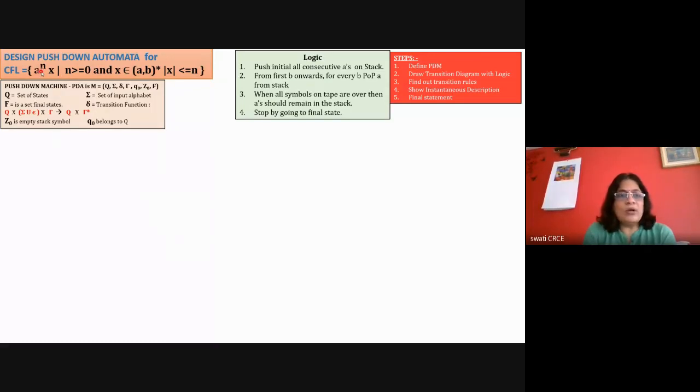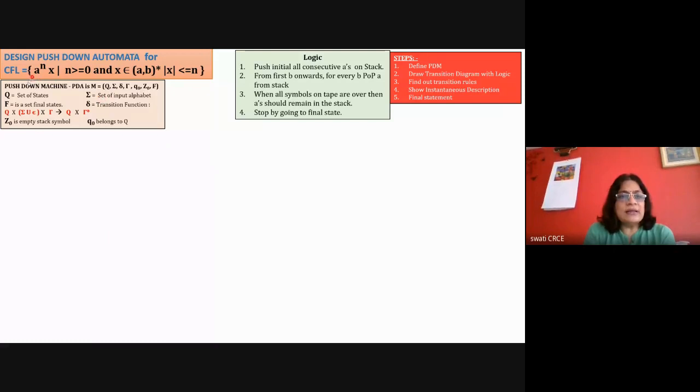So what will be the logic? You can have your own logic. My logic is that I'm going to push all the A's onto the stack. So pushing all the initial consecutive A's on the stack is the first step. And then whenever you start getting the first B, for every symbol you start performing the pop operation from the stack. And when X is over, you should have some A's remaining in the stack. Then you can stop by going to the final state. If you have not understood this, whenever we solve the problem you will understand.